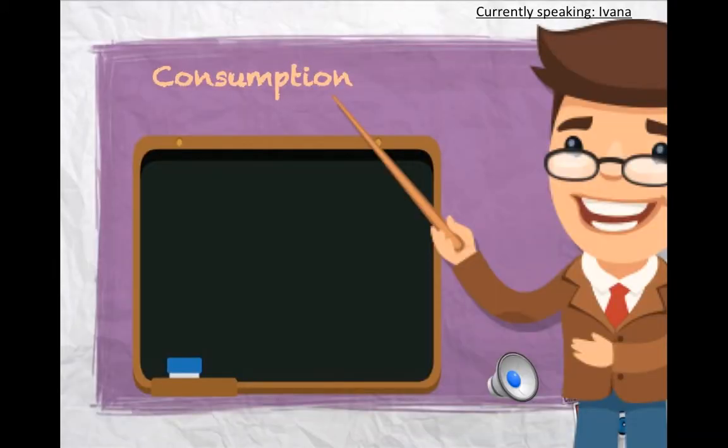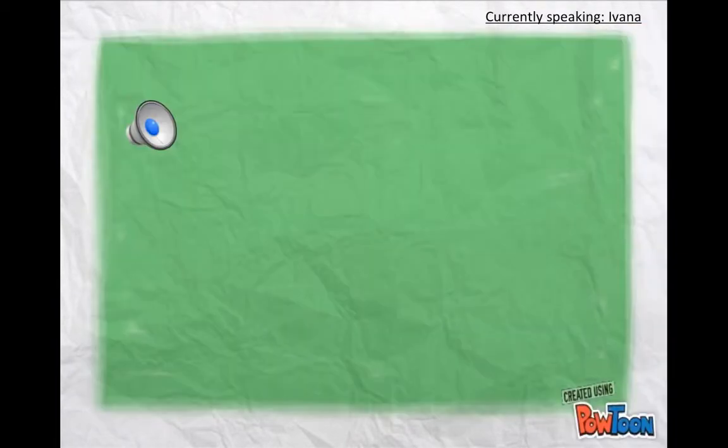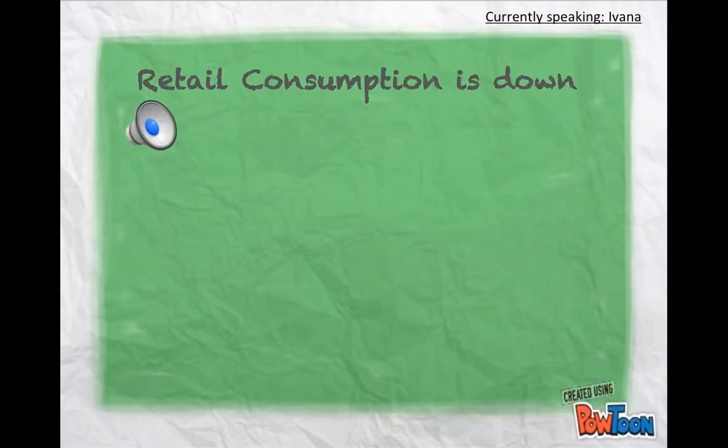Thirdly, we'll examine consumption within Australia. The rate of overall consumption within a country is a big indicator of the health and prosperity of an economy. In Australia, consumption makes up 2/3 of the economy, while one of the 3 largest sectors of consumption is the retail industry. The retail industry has been suffering within Australia. Profits from sales are on a downward trend.